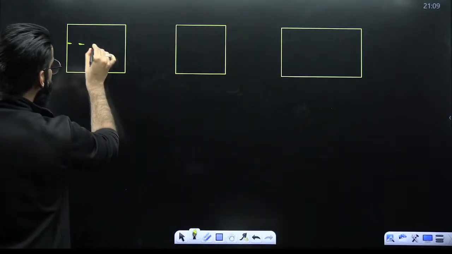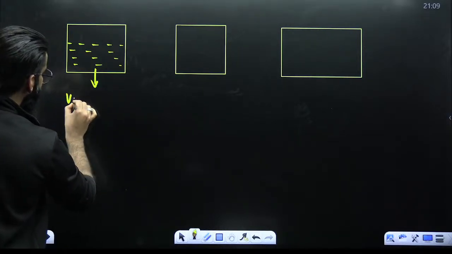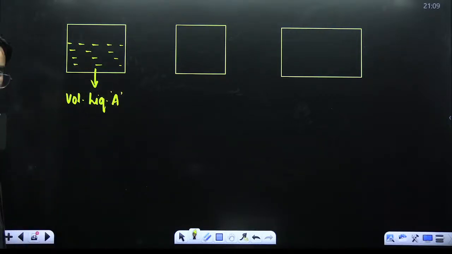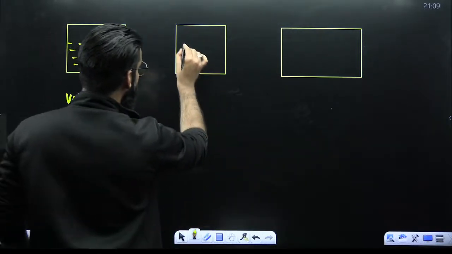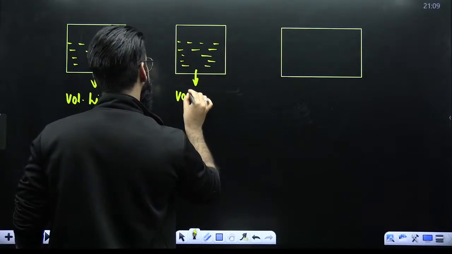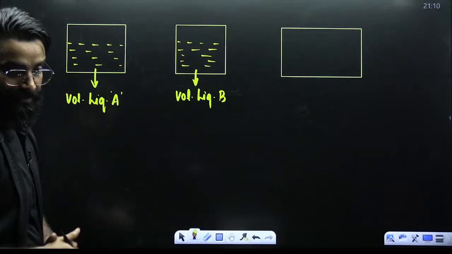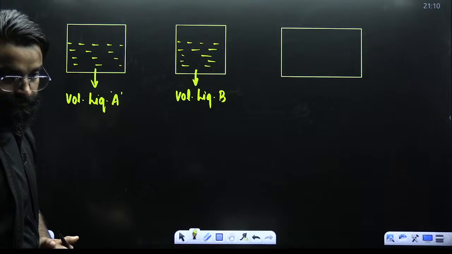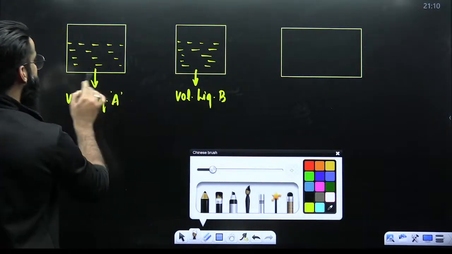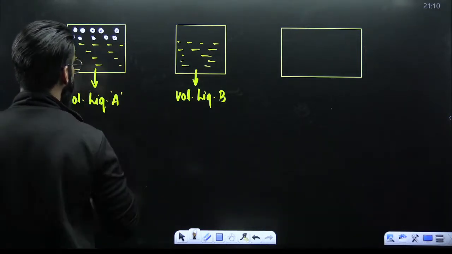Imagine that in this particular container, we have got a volatile liquid A in this container. In the second container, imagine that we have got a volatile liquid B. My dear students, if liquid A is volatile, that means you will find vapors of A here. These are the vapors of A, right?